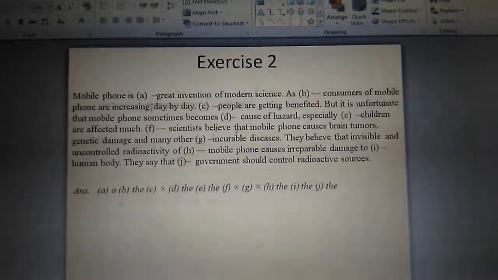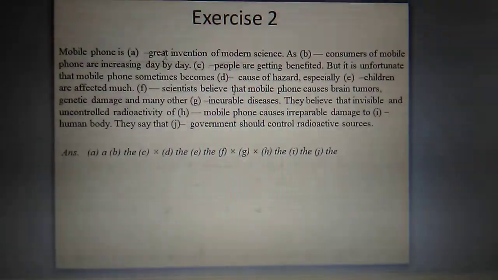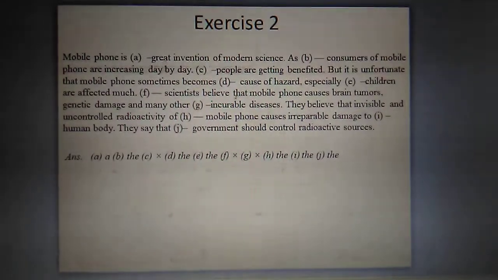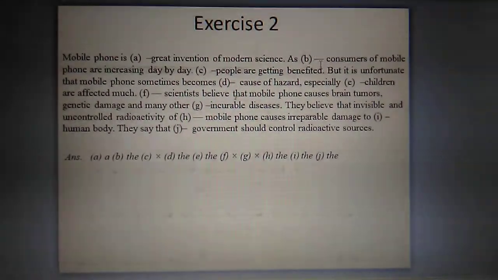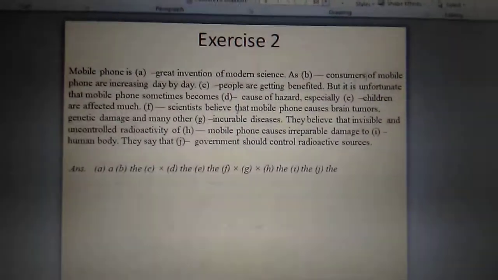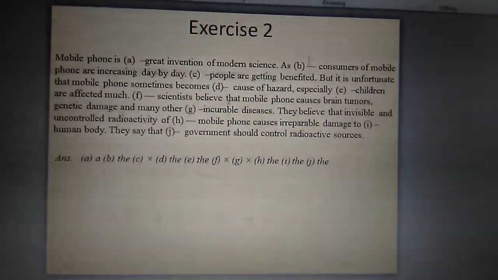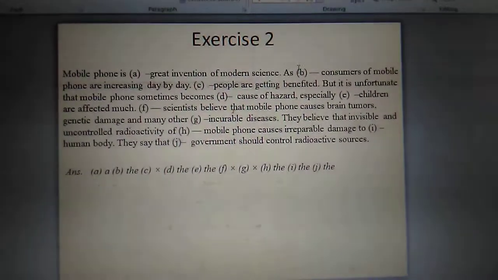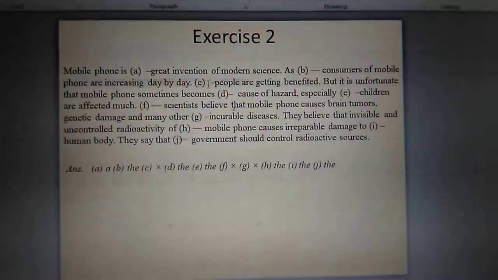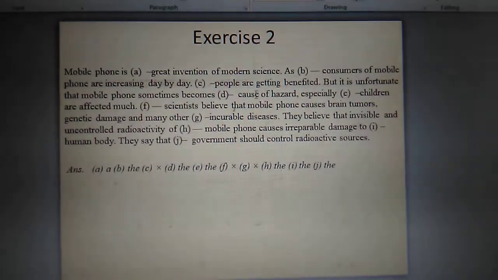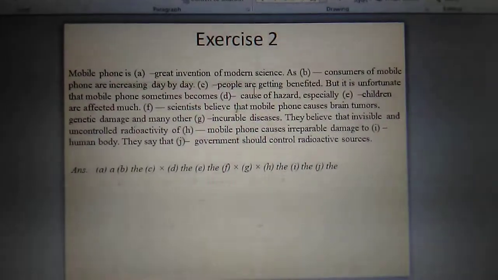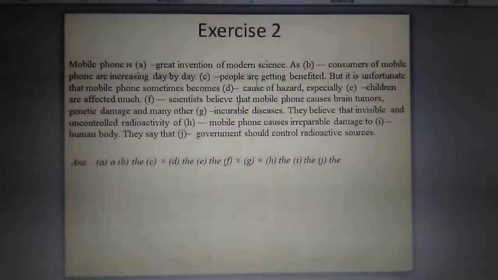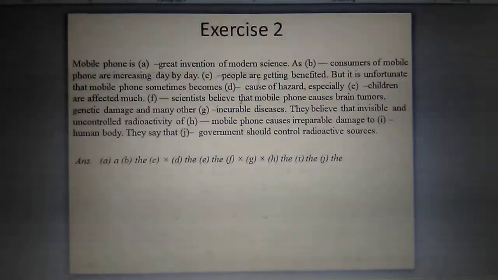Exercise 2. Mobile phone is dash invention. Great is the adjective. Invention is the noun. So adjective plus noun. There will be a great invention of modern science. As consumer of mobile phone, so consumers is the noun, there is the of, so here it will be the plus noun plus of. This is the structure, this is called verbal noun, so here will be the. Then dash people are getting benefited. Here will be the cross, generally people, all the people will be benefited, not particularly anyone, all the people.